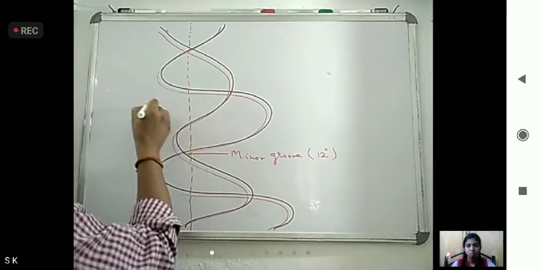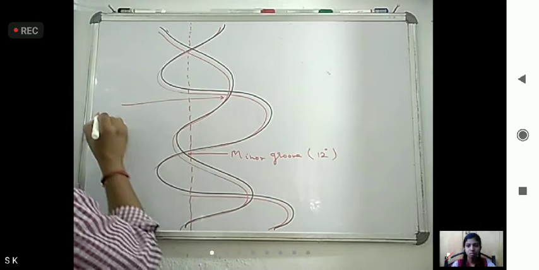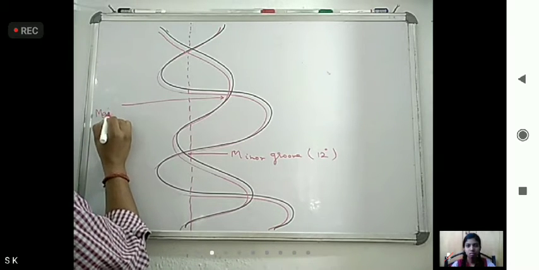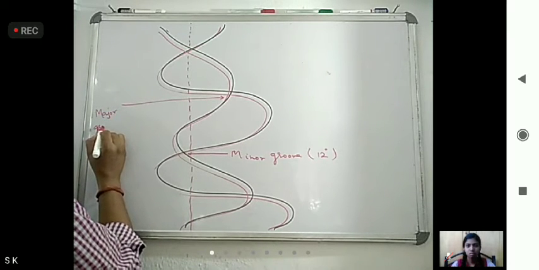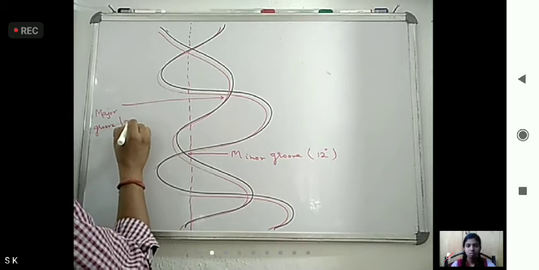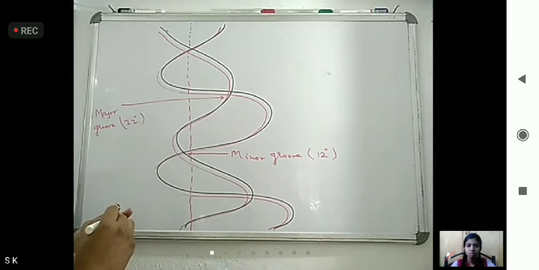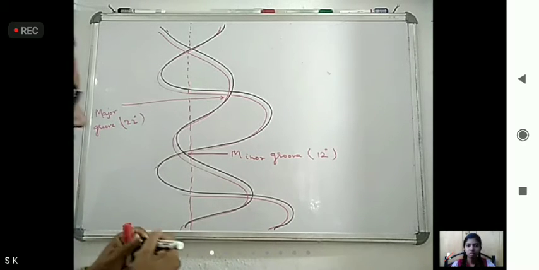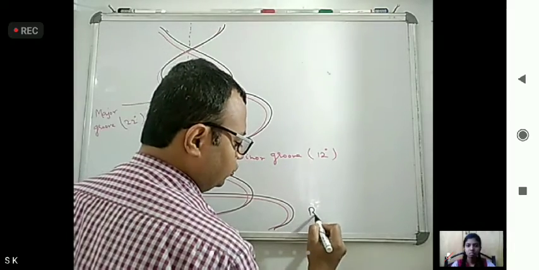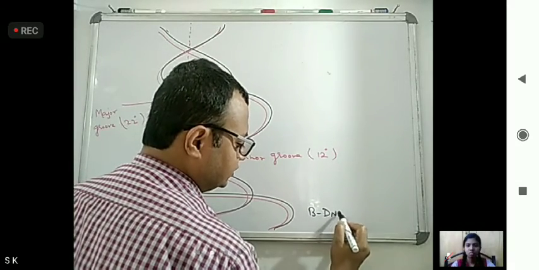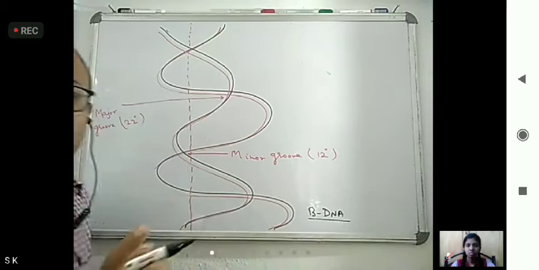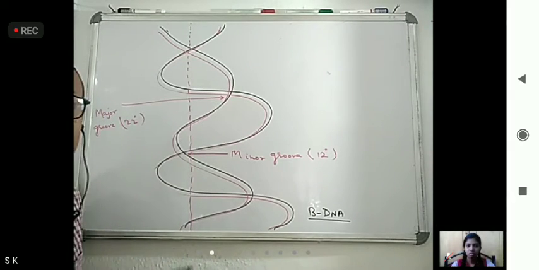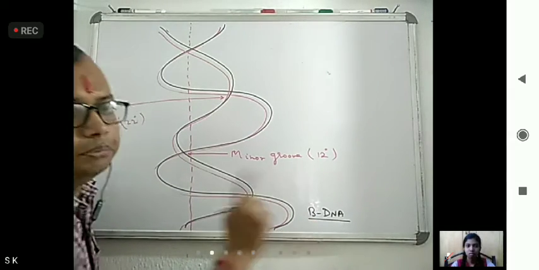And this is the major groove, this is 22 degree. Now, this DNA is the Watson and Crick DNA, that is B DNA, because all the experiments done by Watson and Crick were on B DNA.